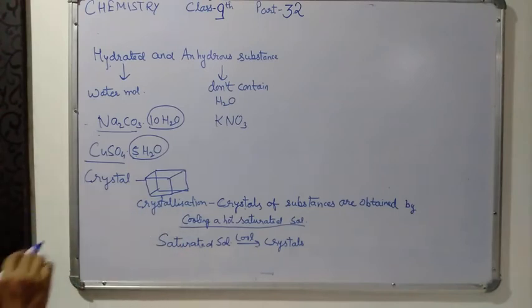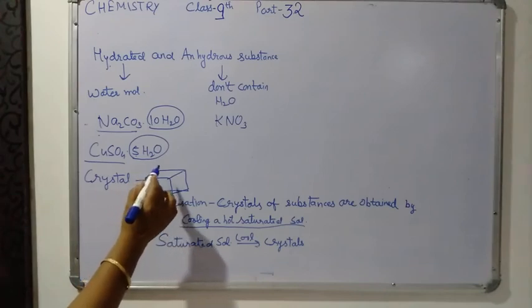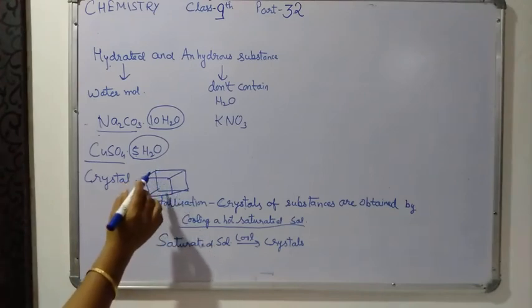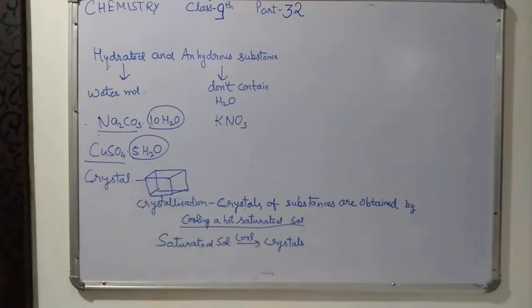And a crystal is a homogeneous solid of definite geometrical shape. Many shapes are there.